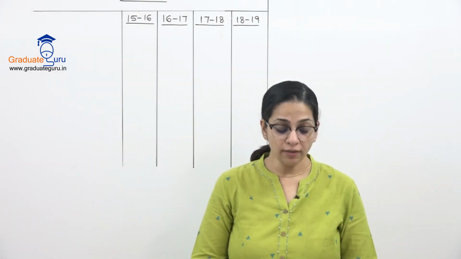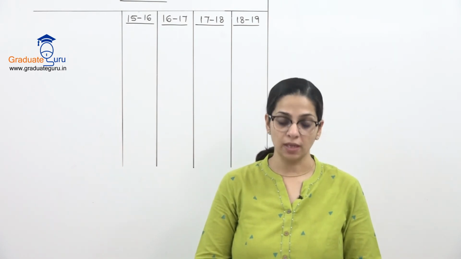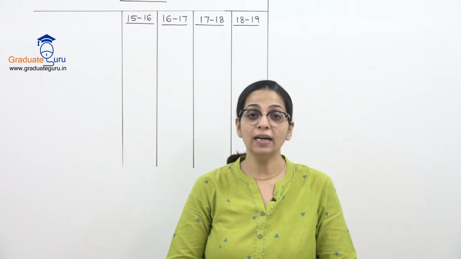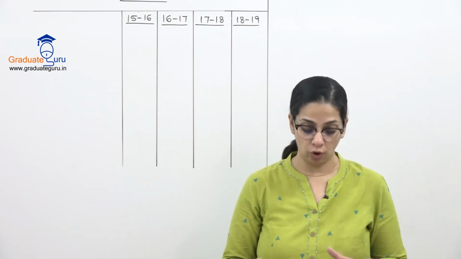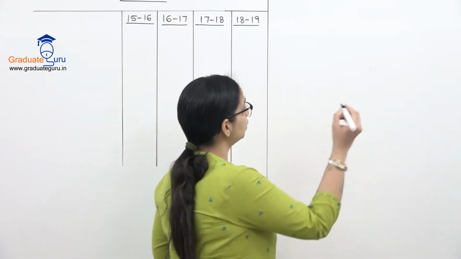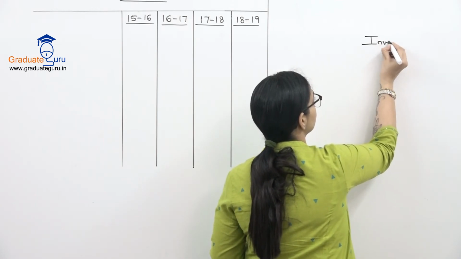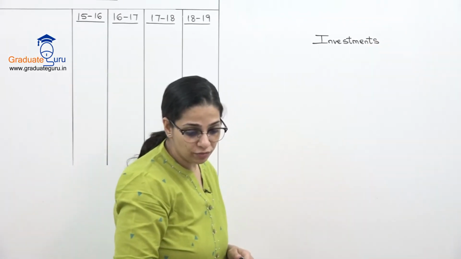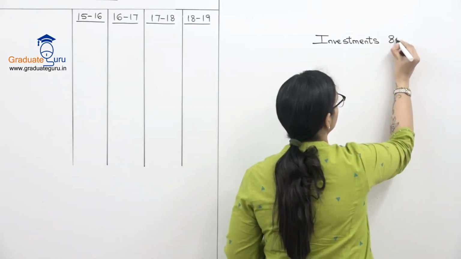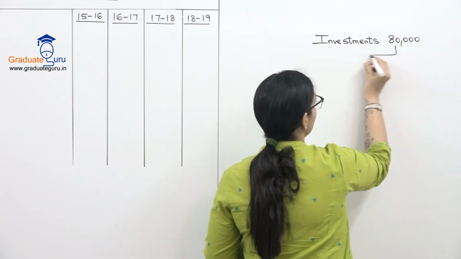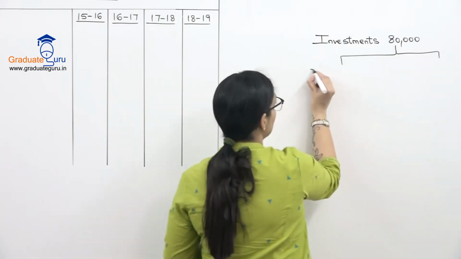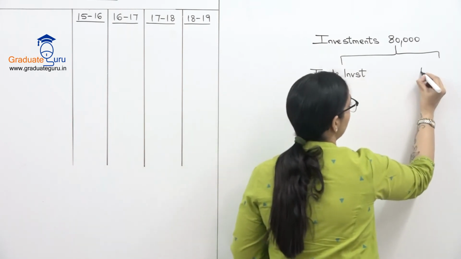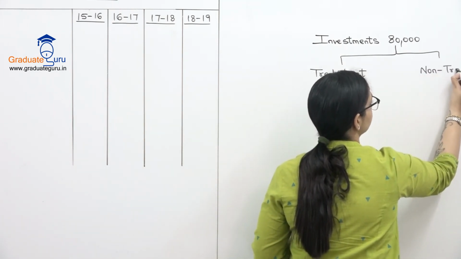Then they've said all investments earn interest of 10%, but only 10% of the total investments are trade investments. Now this is one adjustment which I want to show you. So we have total investments. In the balance sheet, we have investments figure of 80,000. And they have said that some investments are trade investments and some are non-trade investments.